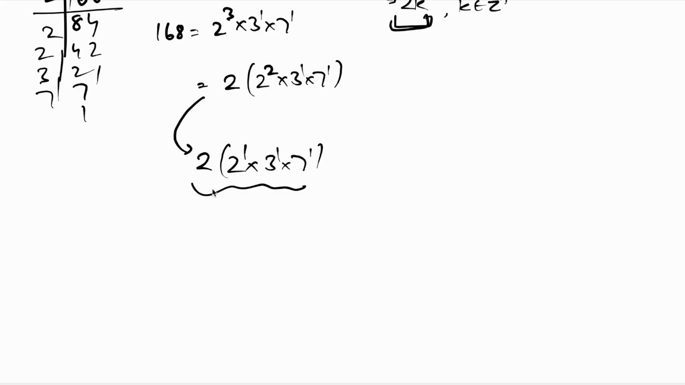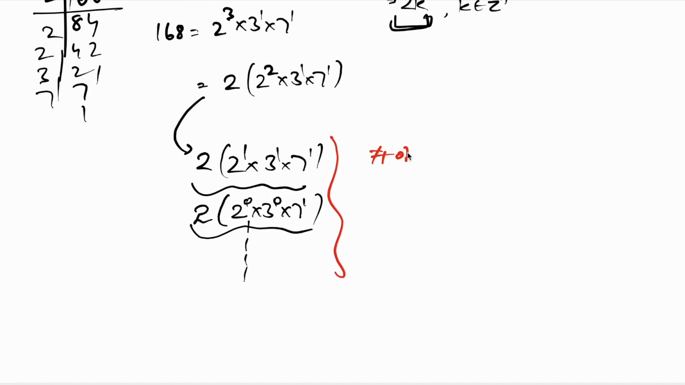Since it's 2k form. Another possibility is 2 raised to 0 into 3 raised to 0 into 7 raised to 1. So this also counts as an even factor of 168. So can I say that the number of even factors of 168 is the same as the number of divisors of the thing inside, which is 2 raised to 2 into 3 raised to 1 into 7 raised to 1? So that means the number of even divisors of 168 can be found by just finding the number of divisors of the term inside after factoring out 2, which is 2 raised to 2 into 3 raised to 1 into